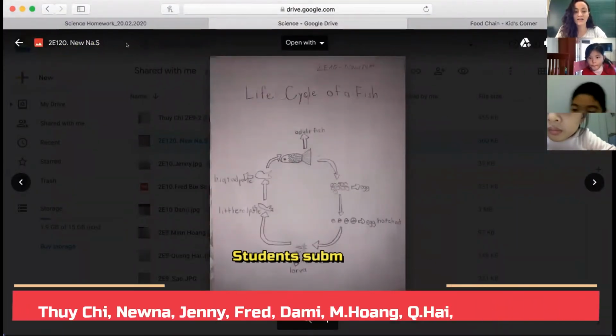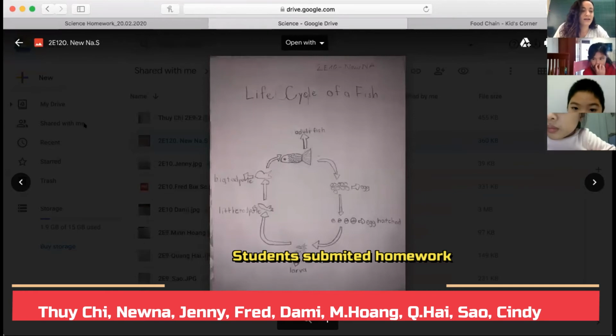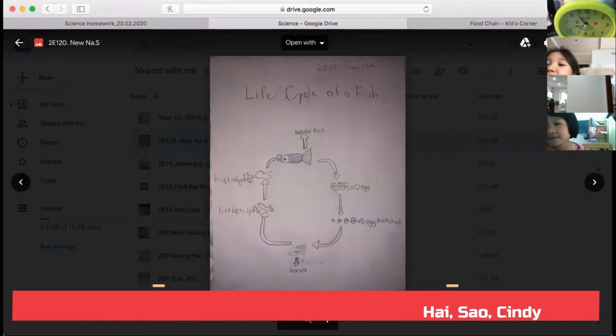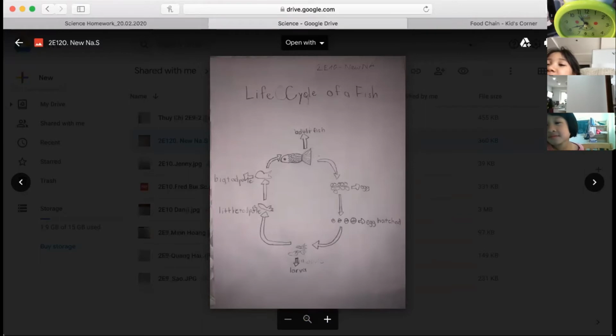This is Nuna's food chain. Nuna, can you tell us a little bit about your food? And the eggs hatch into larvae and they turn into little tadpoles. And they turn into big tadpoles. Then they turn into an adult fish.